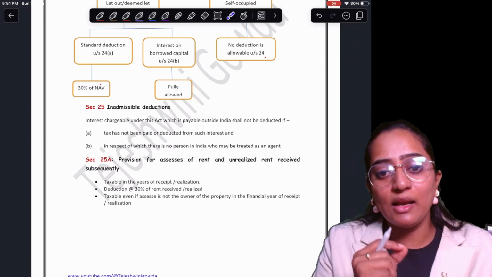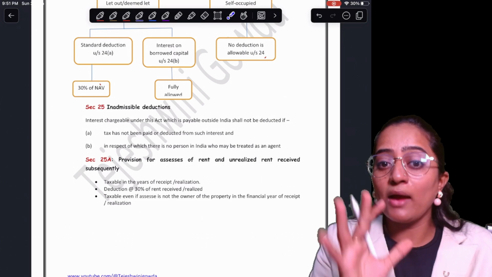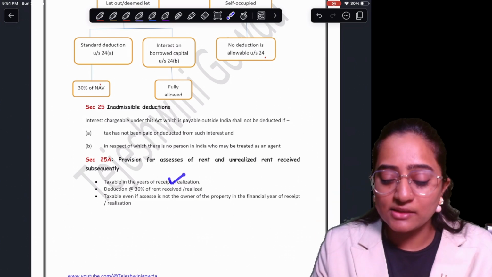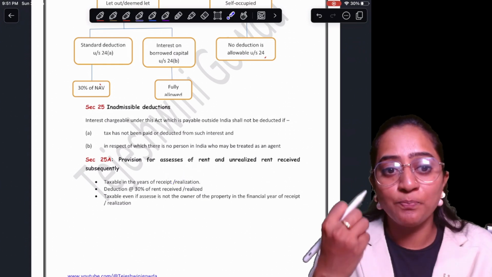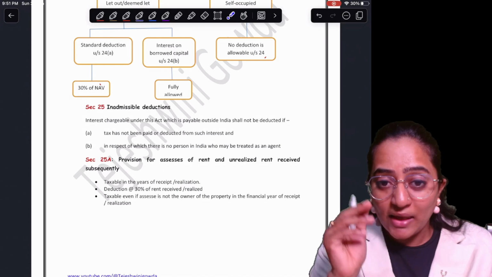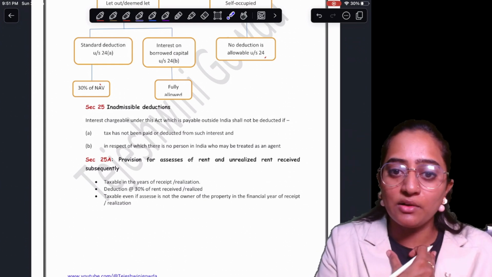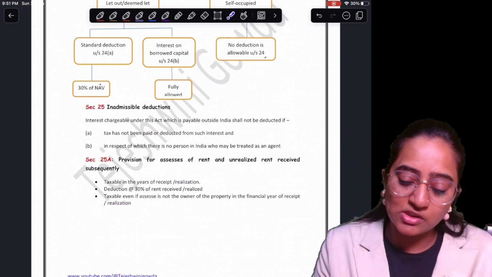Whatever unrealized rent you are receiving, you have to consider it for the purpose of taxation. That is, it has to be taxable in the year of receipt. Whichever year you receive it, even after 10 years, make it taxable in the year of receipt.